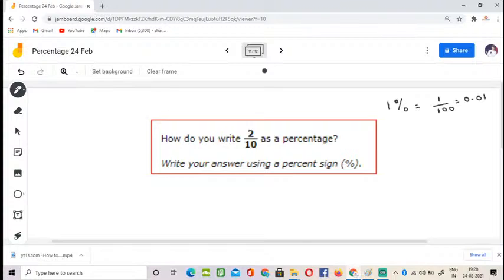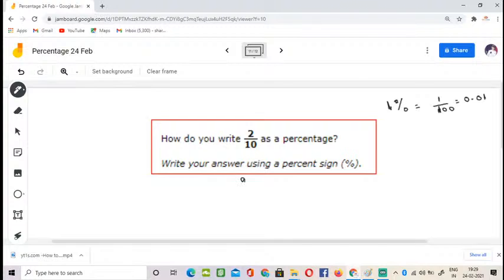1 percent means out of 100 blocks only one block is filled with color, so that is 1 by 100, one part out of 100. In decimal format we can write it as 0.01. So we need to write the equivalent fraction with 100 as the denominator.